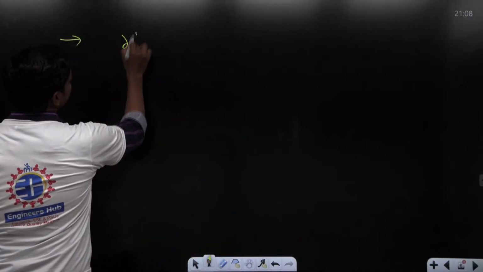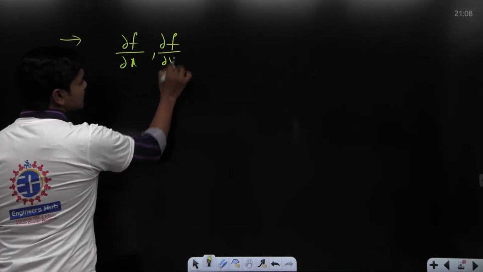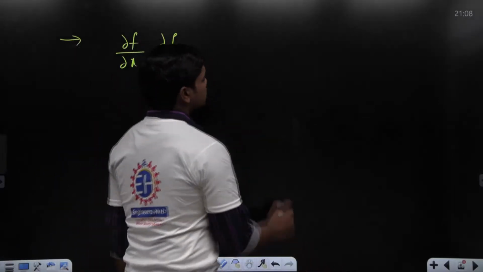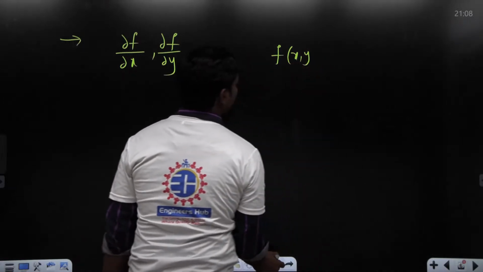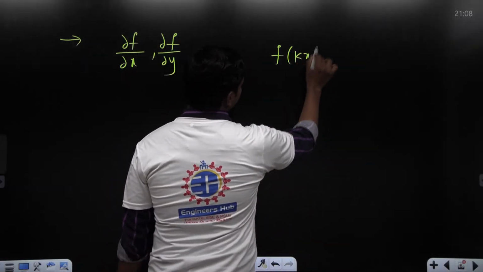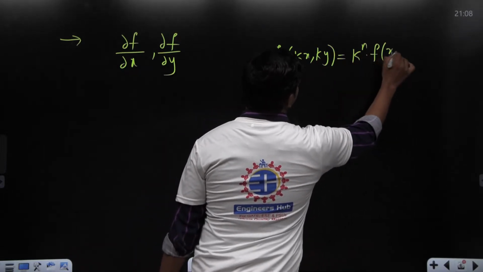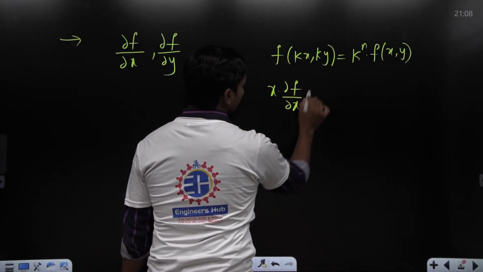See here, now in case of partial differentiations, we have seen if f is any function, then how to differentiate this function with respect to the independent variables involved in that function. And then we have seen something called Euler's theorem, which tells us that if f of x comma y is a homogeneous function of degree n, then definitely x into dou f by dou x plus y into dou f by dou y.